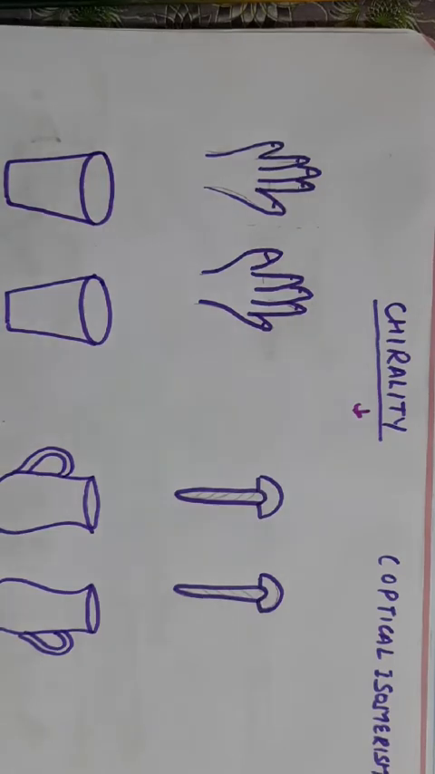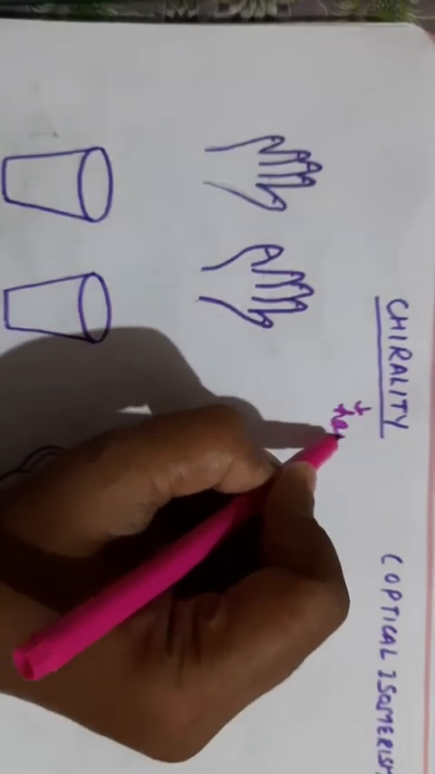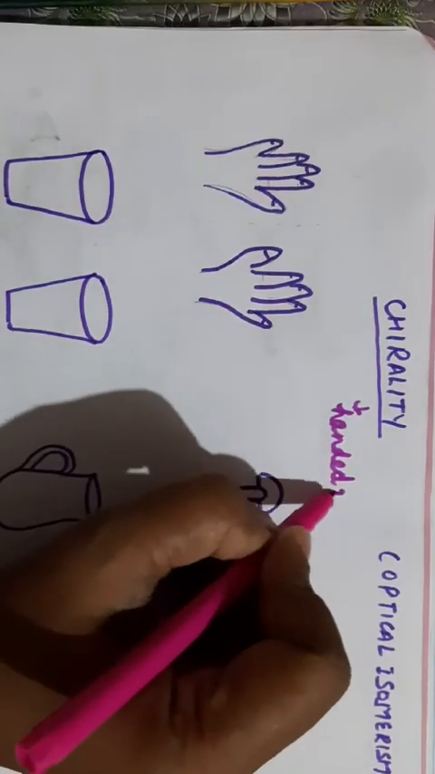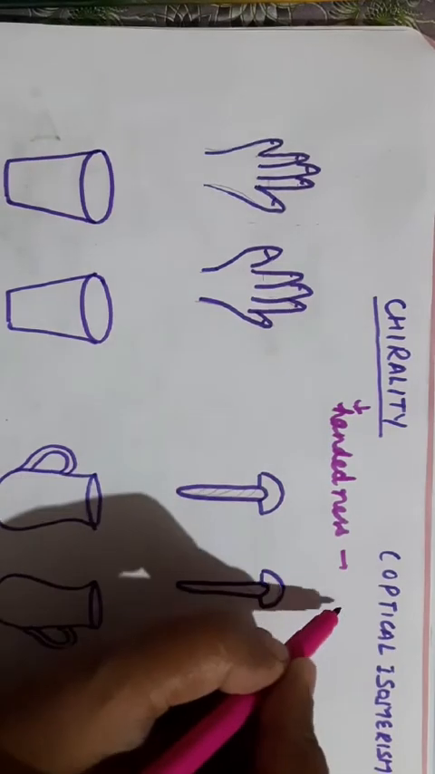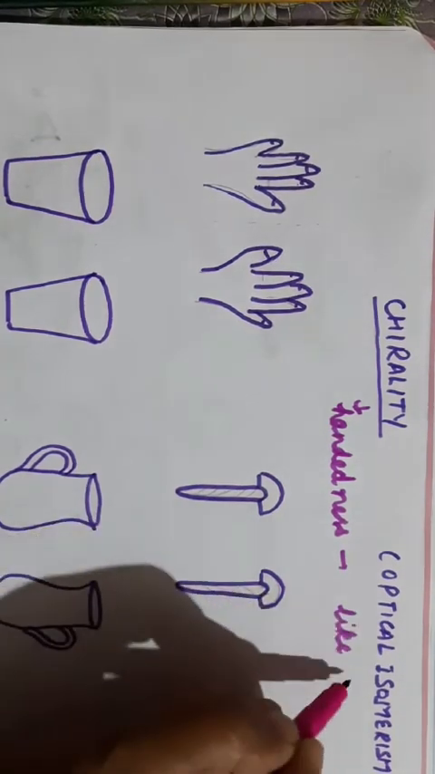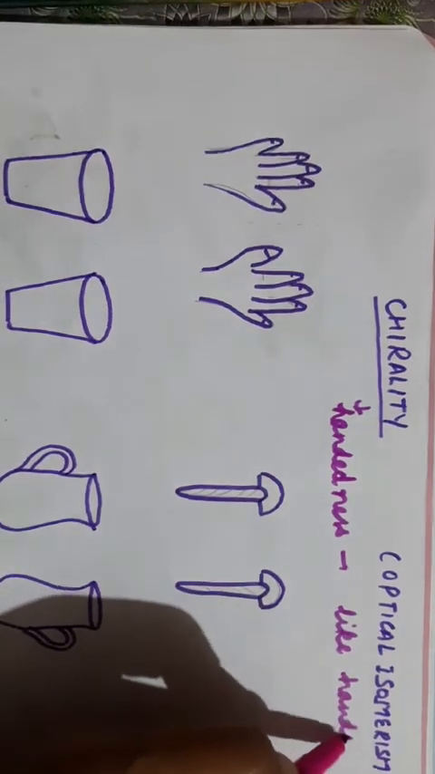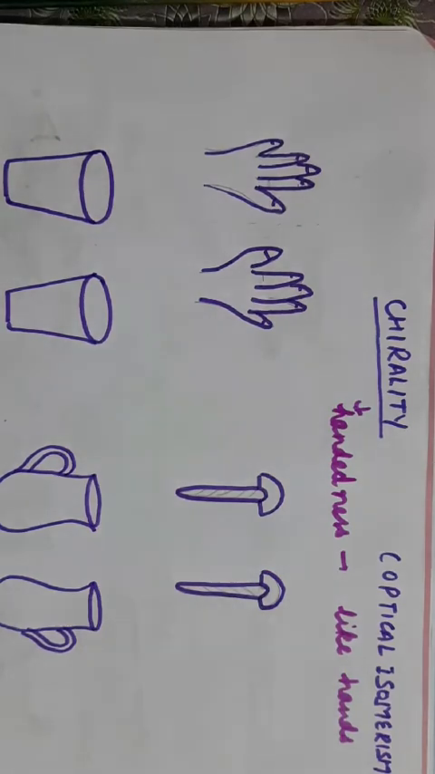Now, what is chirality? Chirality means handedness. Handedness means like hand. Just as your hands are mirror images of each other, if you look at your right hand in the mirror, it will appear as your left hand. So your hands are mirror images of each other. You cannot superimpose your right and left hand.